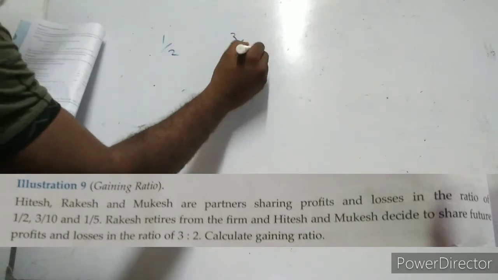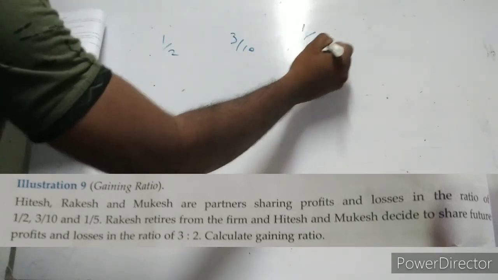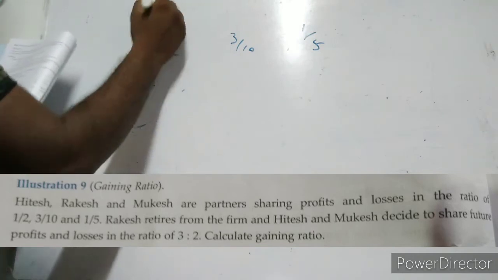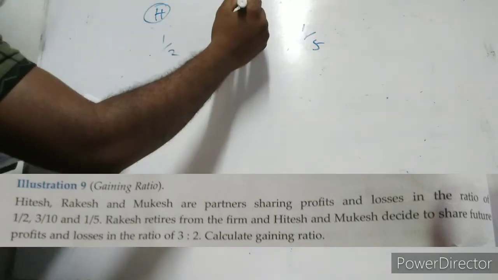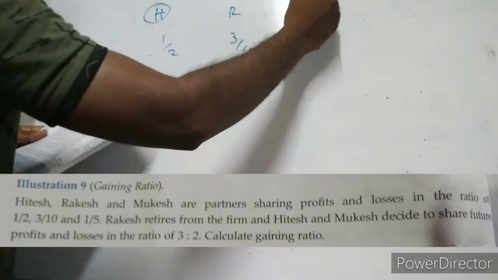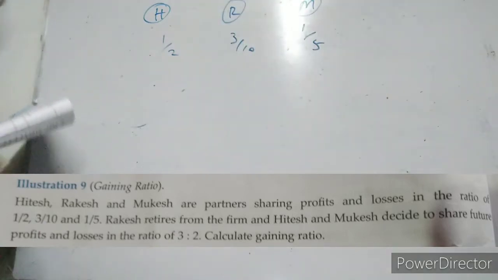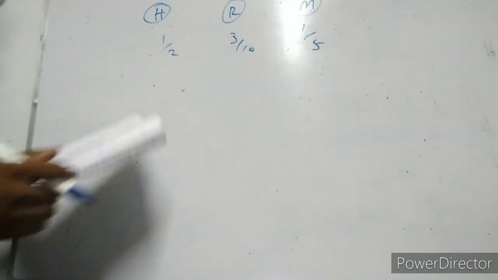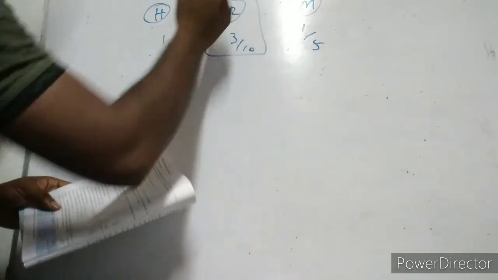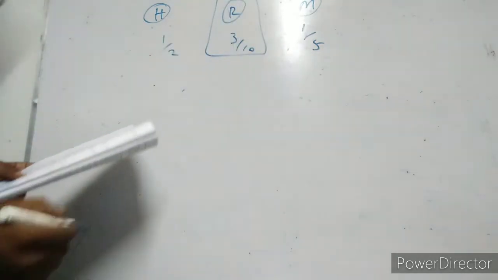Second example for the second situation. Let's see. The problem is Hitesh, Rakesh and Mukesh are partners sharing profit and losses in the ratio of 1 by 2, 3 by 10 and 1 by 5. It is their old profit and loss sharing ratio, for Hitesh, Rakesh and Mukesh, 3 partners. Rakesh retires from the firm. Who is retiring? Rakesh is retiring from the firm.